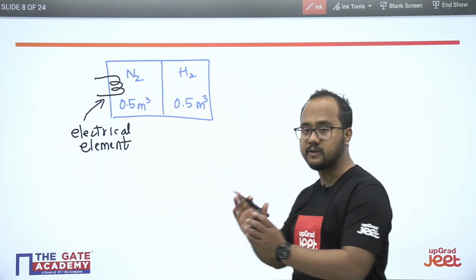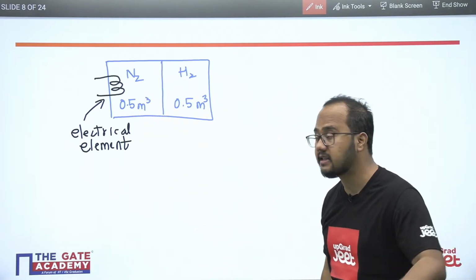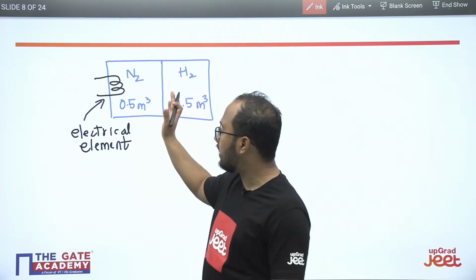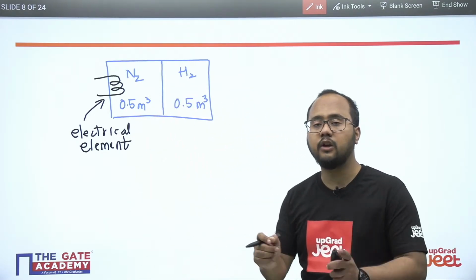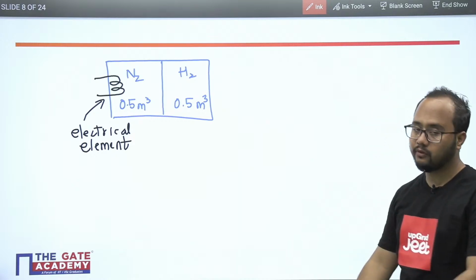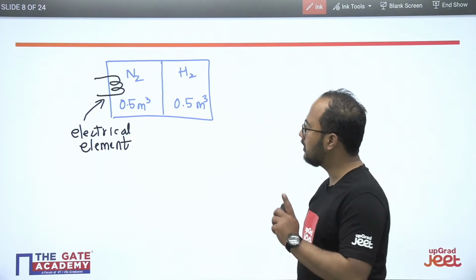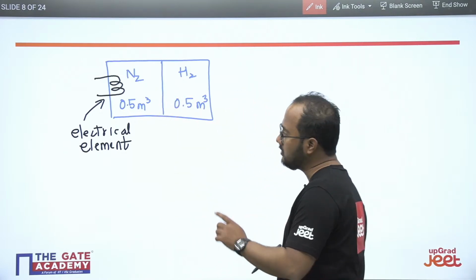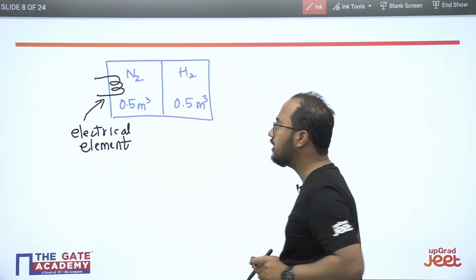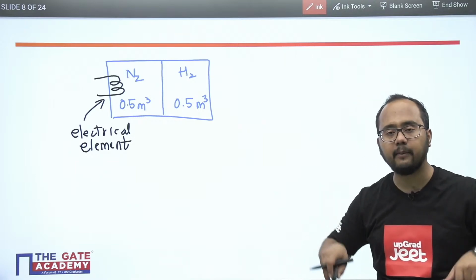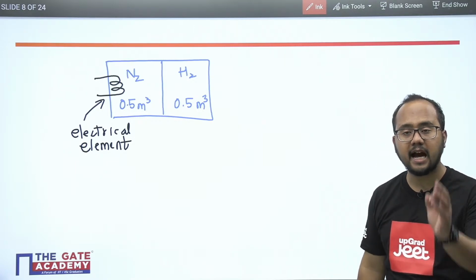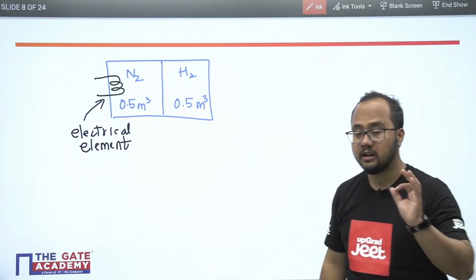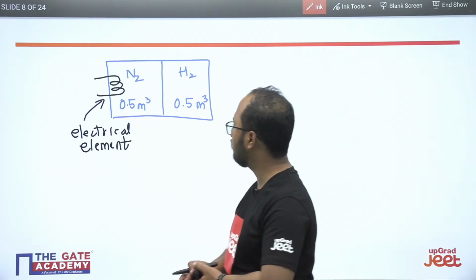That's why it is expanding. So it is expanding such that it occupies 3/4 of the total volume. Now please consider this particular situation very carefully, because when N2 is expanding, hydrogen gas will be compressed. This is the important point you should notice here.